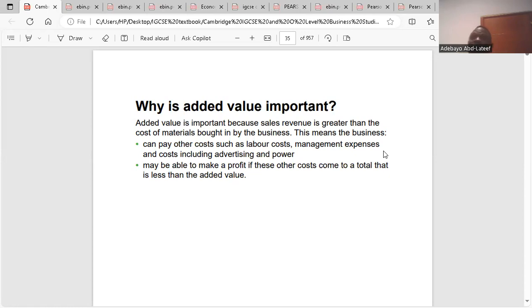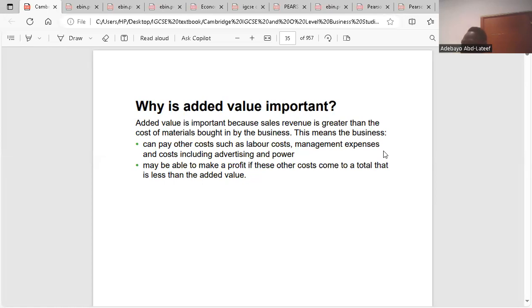So when added value comes in, businesses are charging more, but they make customers feel like they are helping customers. That is what added value is about. Yes. So customers will be willing to pay such a price. Do you get it? Yes. So that's the first point.